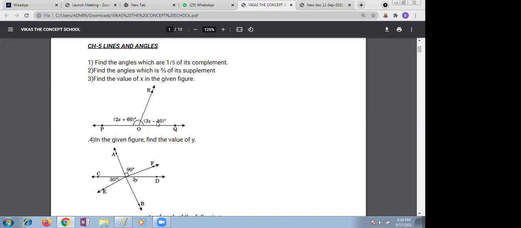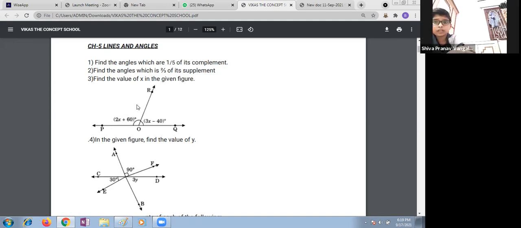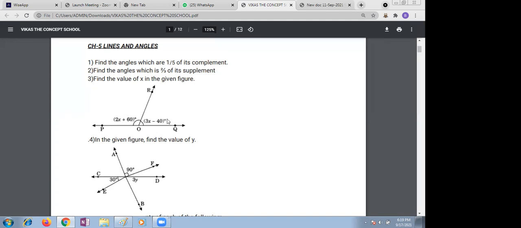Okay, very good. So you need to find out 2 into 30 plus 60 is 120. This angle towards right side, angle ROQ. 90 minus 40.